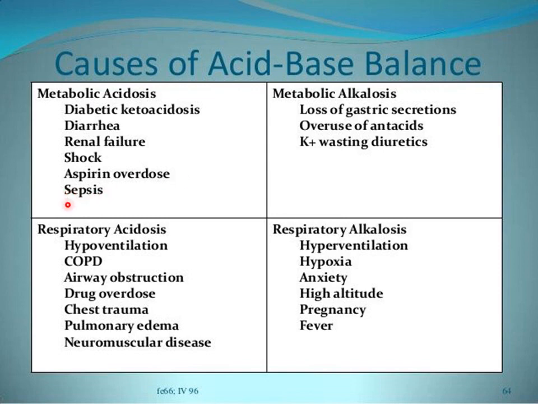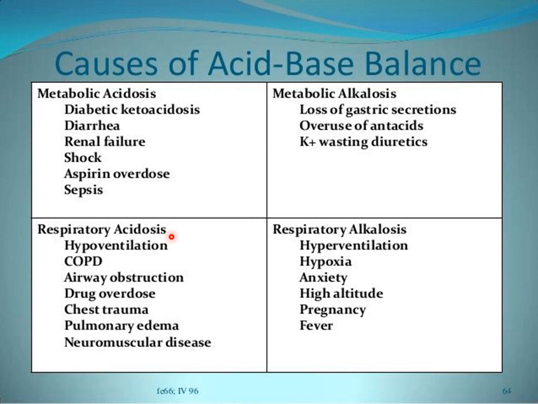So what happens in case of sepsis? Sepsis can be defined as a systemic infective process, and it affects all the systems of the body. So all the mechanisms that are involved in acid base homeostasis will be disturbed in case of sepsis, leading to metabolic acidosis. So now we are going to discuss the main causes of respiratory acidosis.